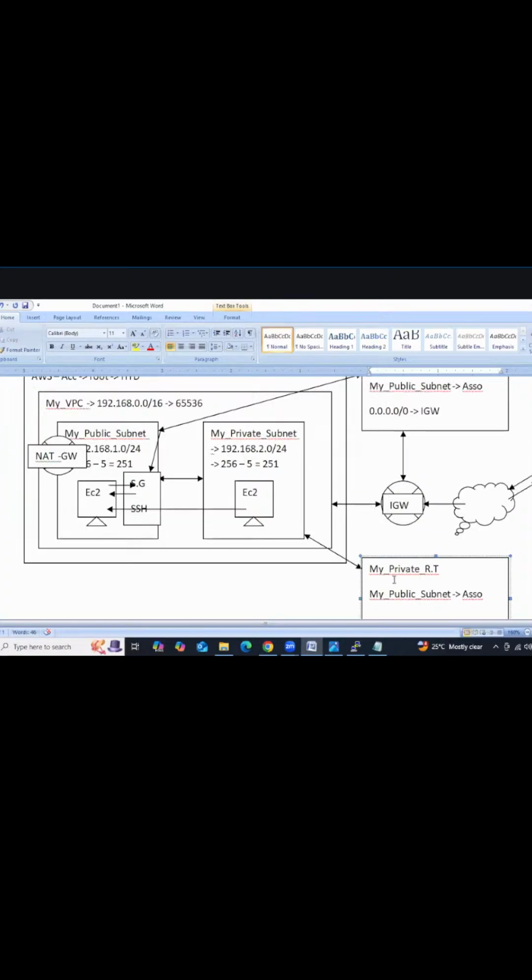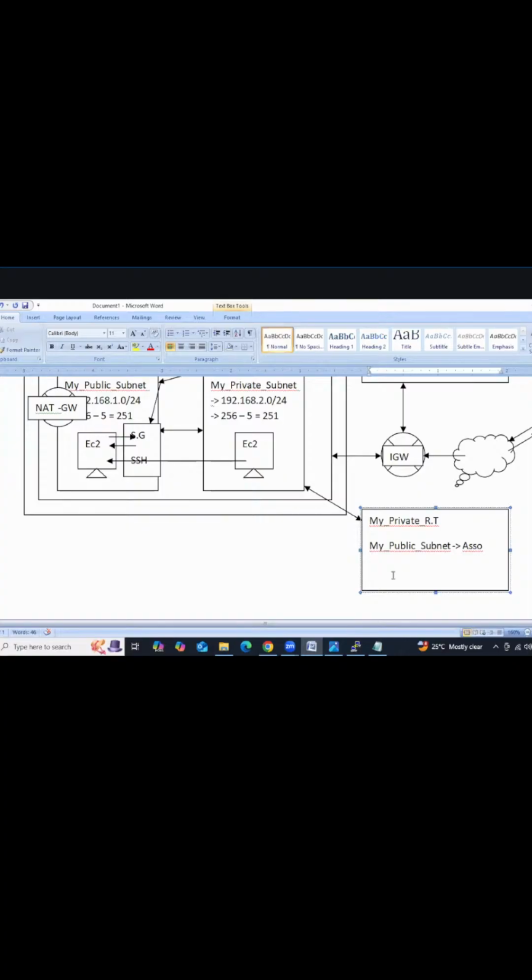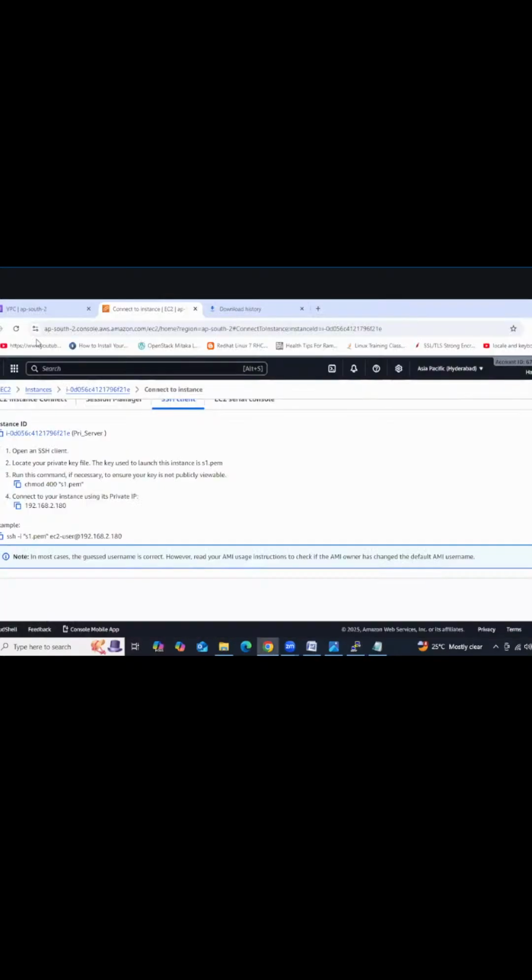How do we provide the destination, 192.168 dot something, 1.0 you can give. So the NAT gateway we are going to allow. Then if you allow the NAT gateway, you are going to get the internet.